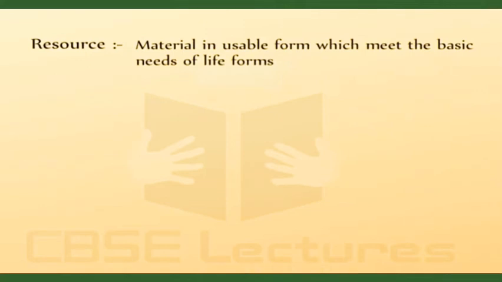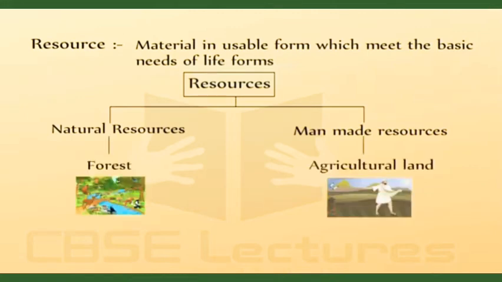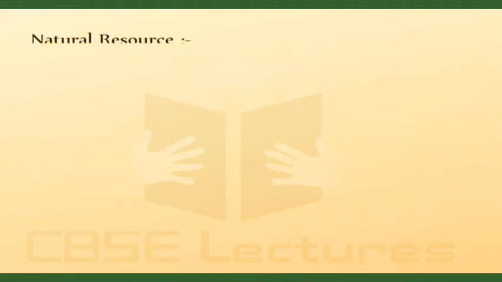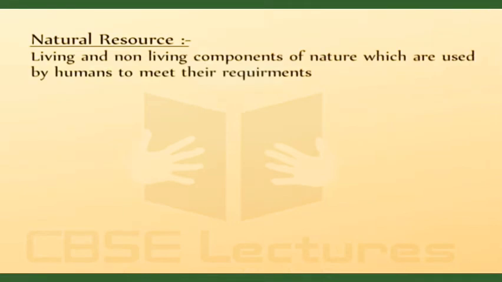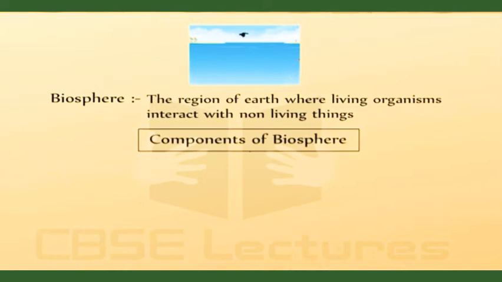Resources: material in usable form which meets the basic needs of life forms. They are called resources. Resources are of 2 types: natural resources and man-made resources. Natural resources like forest, river, etc., whereas man-made, agricultural land, swimming pool, etc. Now how can you define natural resources? Living and non-living components of nature which are used by humans to meet their requirements. Biosphere: the region of Earth where living organisms interact with non-living things. It is called the biosphere.